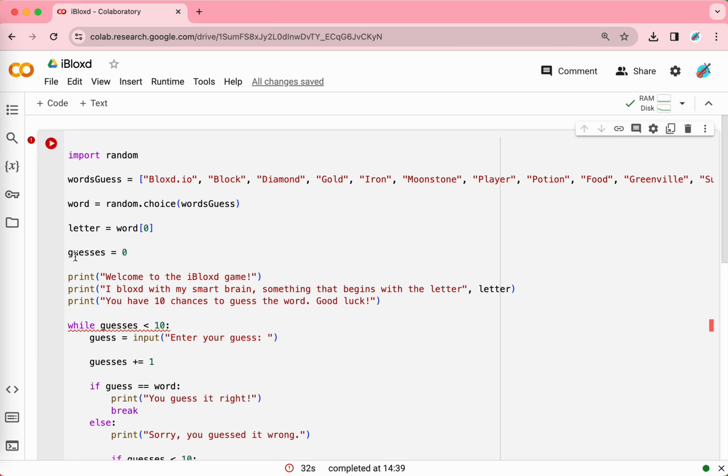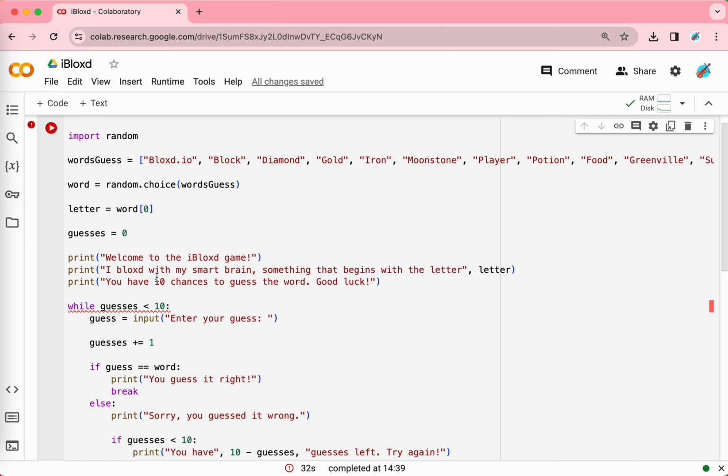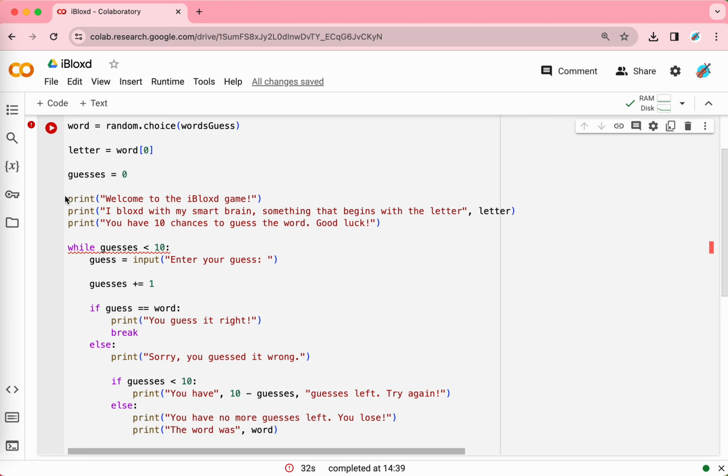So here, your guess is equal to 0, that means you haven't guessed yet, and the computer will narrate and tell you what to do. And this is a while loop I taught last time. It's like a really cool loop. While the guesses are smaller than 10, that means you haven't made 10 guesses yet, then it will say input, enter your guess, and then you can enter your guess here. And finally, this whole thing is a loop, so I had to add one guess.